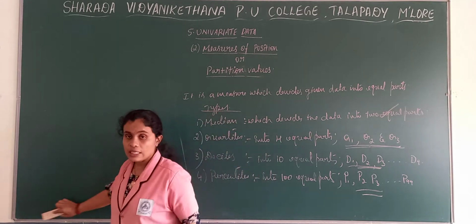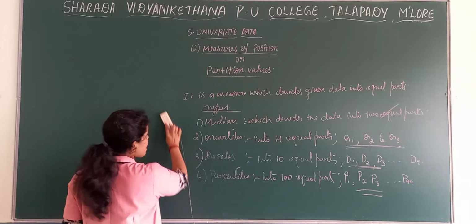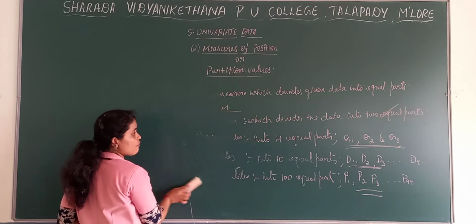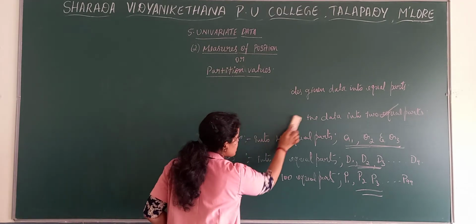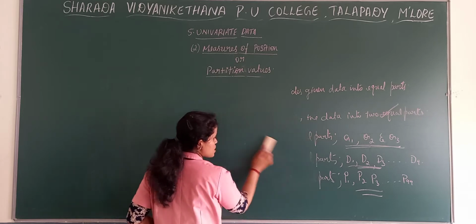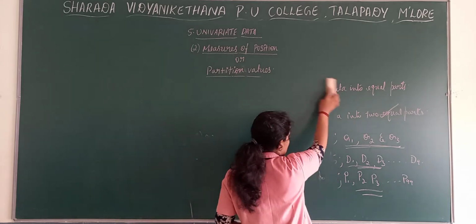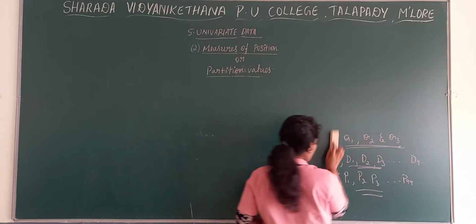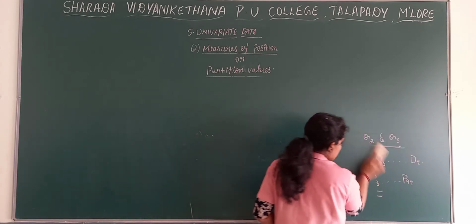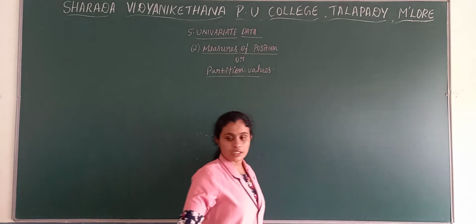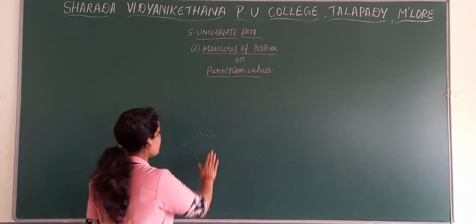So I'll give the formulas now, and you already know what values will come in case of deciles, quartiles and percentiles. So based on that you need to understand the formulas. Now we start with the ungrouped data formula.